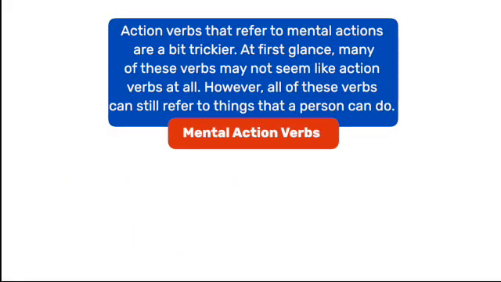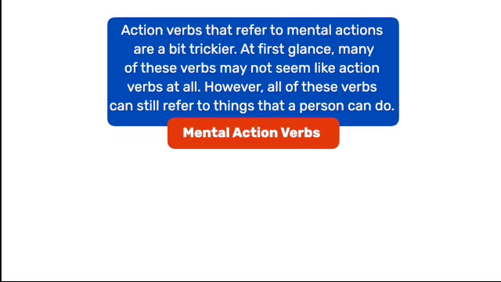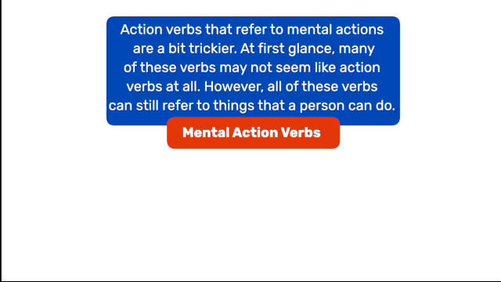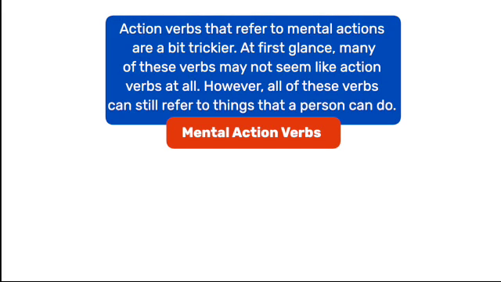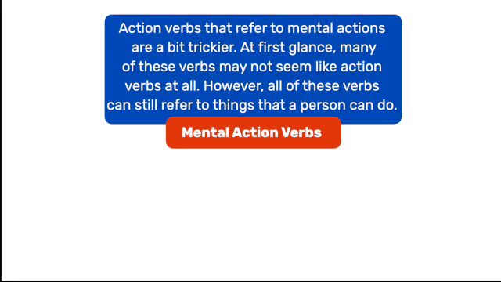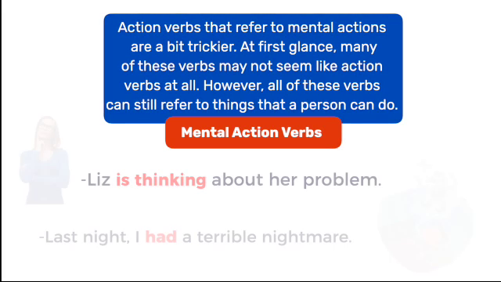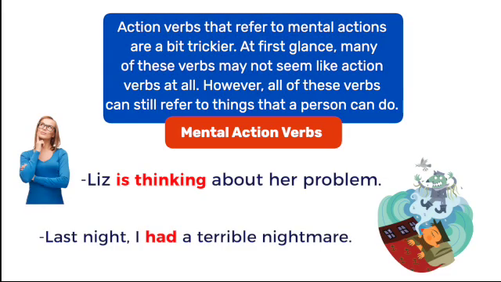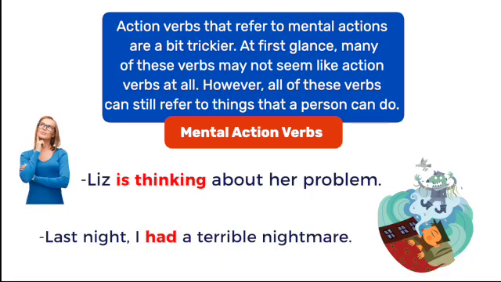Mental action verbs. Action verbs that refer to mental actions are a bit trickier. At first glance, many of these verbs may not seem like action verbs at all. However, all of these verbs can still refer to things that a person can do. For example, Liz is thinking about her problem. Last night, I had a terrible nightmare.